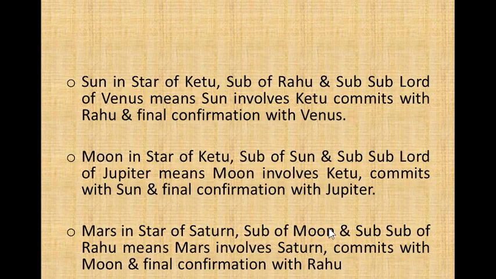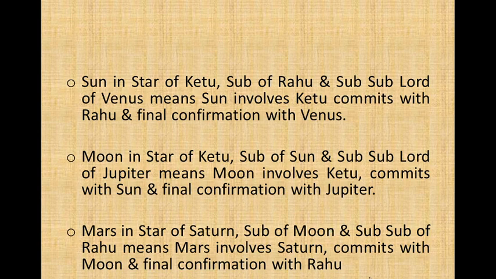So this is how we have to read. Sun in star of Ketu, sub of Rahu, and subsublord of Venus. Means Sun involves Ketu, commits with Rahu, and final confirmation with Venus. Moon in star of Ketu, sub of Sun, and subsublord of Jupiter. Means Moon involves Ketu, commits with Sun, and final confirmation with Jupiter.